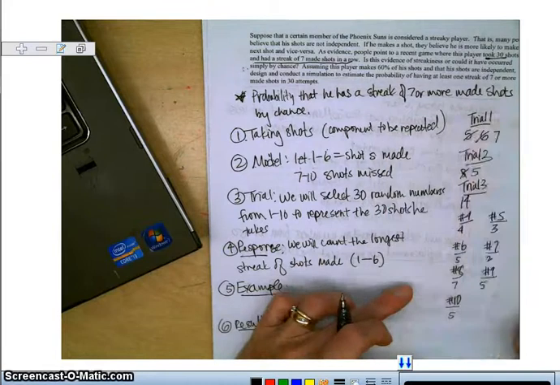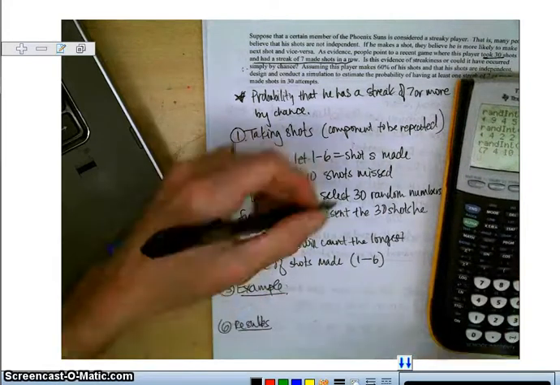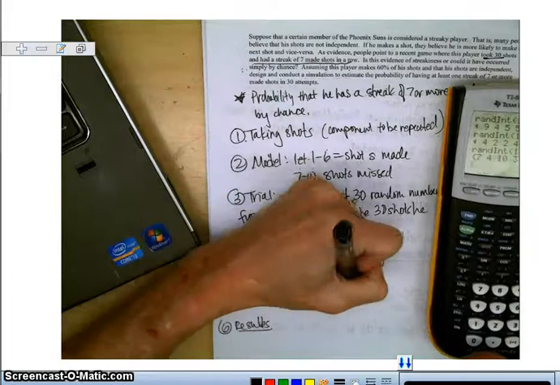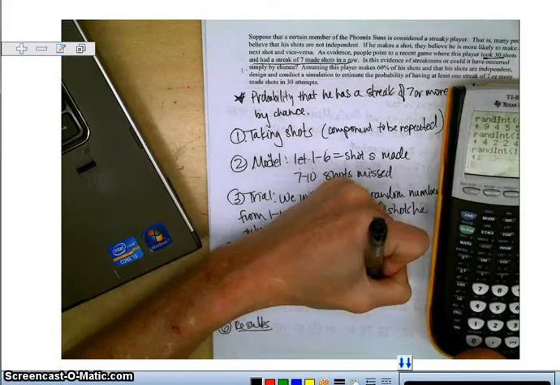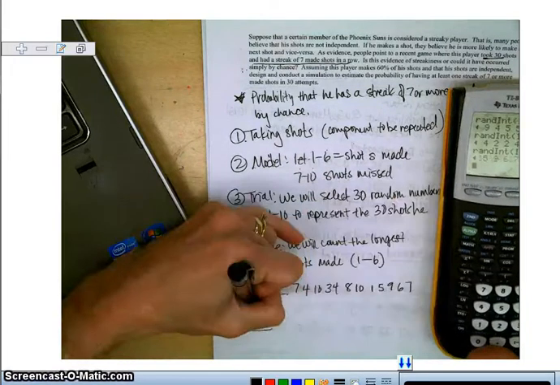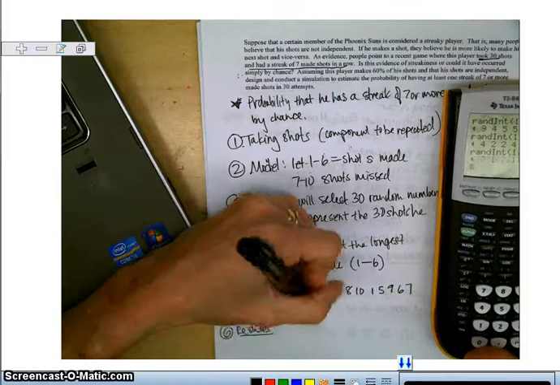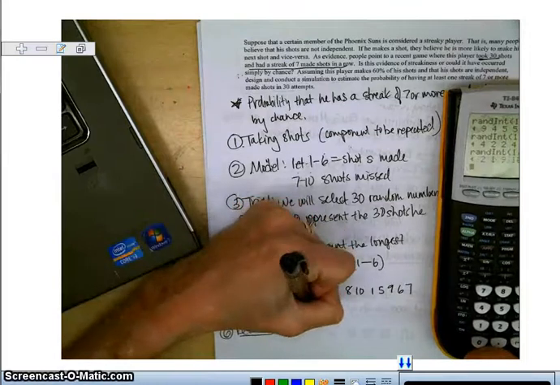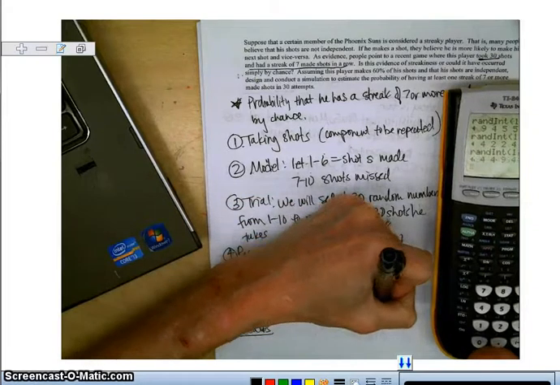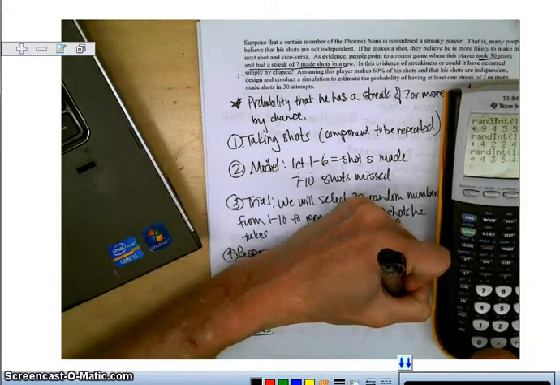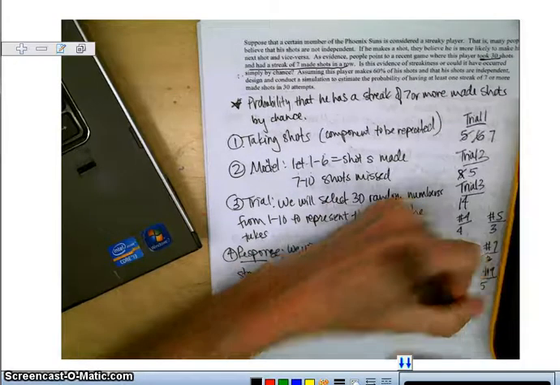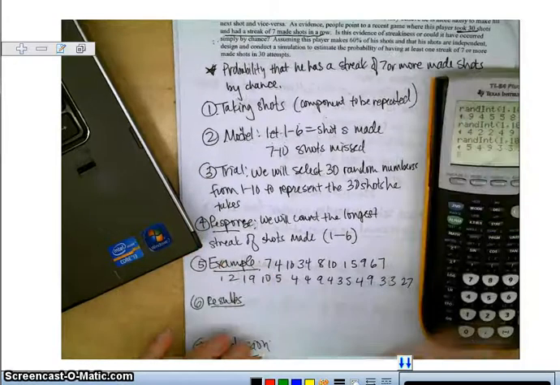And then if I hit enter, what I have here, I'll just write mine down: 7, 4, 10, 3, 4, 8, 10, 1, 5, 9, 6, 7, 1, 2, 1, 9, 10, 5, 4, 4, 9, 4, 3, 5, 4, 9, 3, 3, 2, and 7. Okay, so there's all 30 of mine.